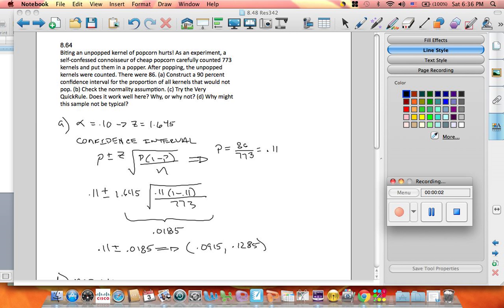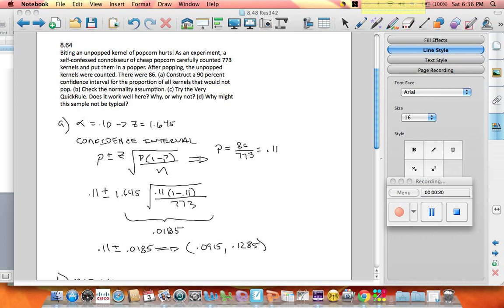Problem 864 is about an experiment of popping popcorn. Some guy counted 773 kernels, and after putting them in the microwave, 86 did not pop. So they want us first to construct a 90% confidence interval.